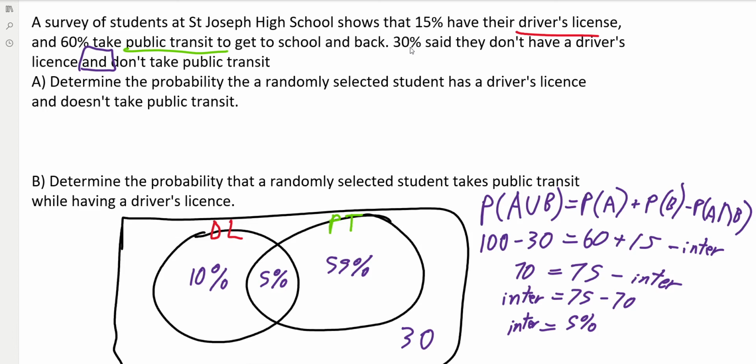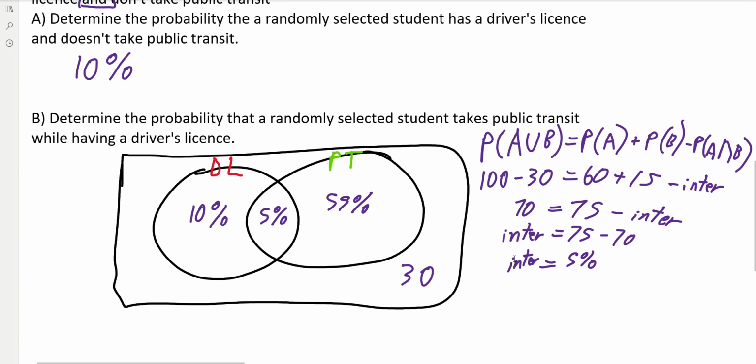Now, determine the probability that a randomly selected student has a driver's license and doesn't take public transit. That's 10%. You can see that right in our Venn diagram. That's the beautiful thing about a Venn diagram. And secondly, determine the probability that a randomly selected student takes public transit while having a driver's license. That's the intersection, so that is the 5%.